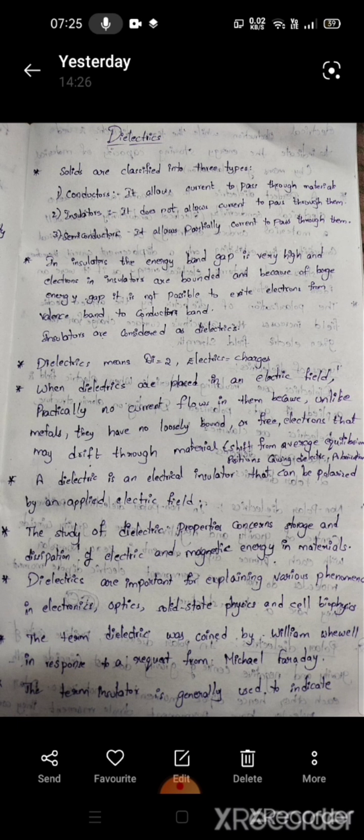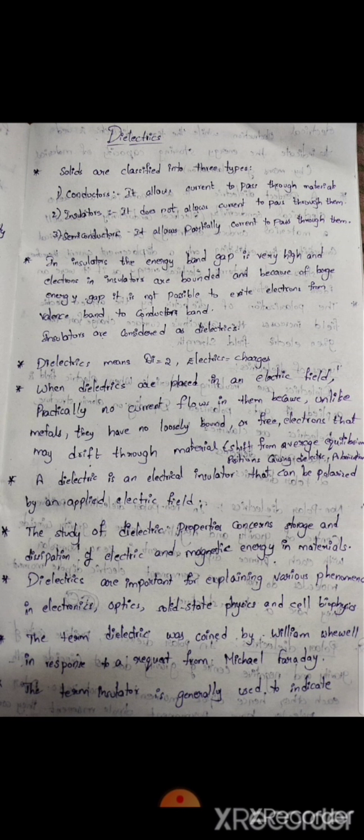And from the energy band gap also, by using the energy difference, we can say there are three types: insulators, conductors, and semiconductors. In insulators, the energy band gap is very high and the electrons in insulators are bonded, and because of the large energy gap, it is not possible to excite electrons from the valence band to the conduction band. Insulators are considered as dielectrics.